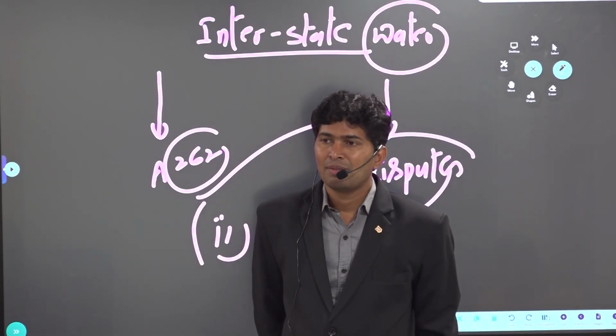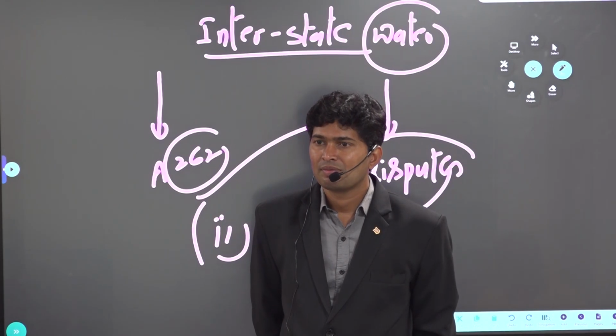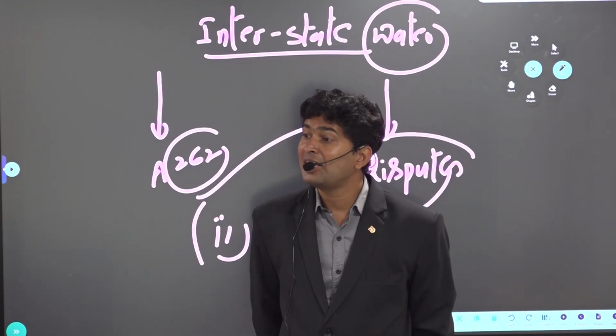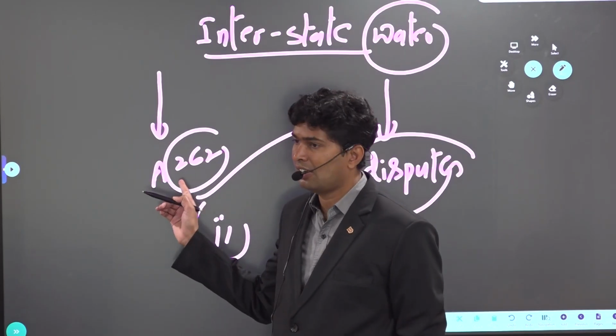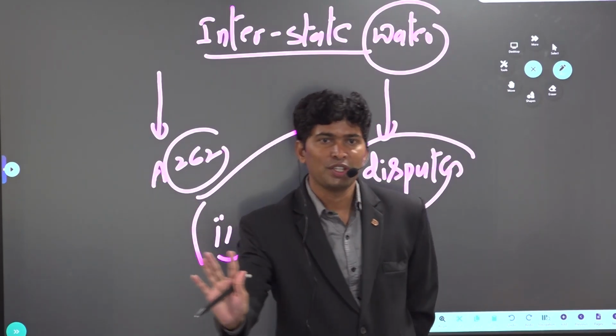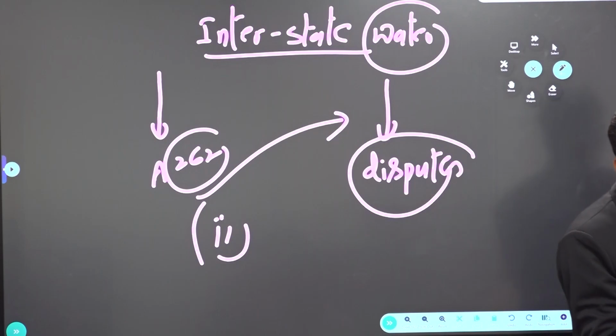If you're following current affairs, something happened in Belgavi. So interstate water disputes is not part of original jurisdiction of Supreme Court because of this article. Clearly it says not only Supreme Court, any other court do not have the jurisdiction on interstate water disputes. What does it mean? Parliament will appoint tribunals over a period of time. And interesting, if tribunal gives judgment, is it binding on the parties? It is binding on the parties.